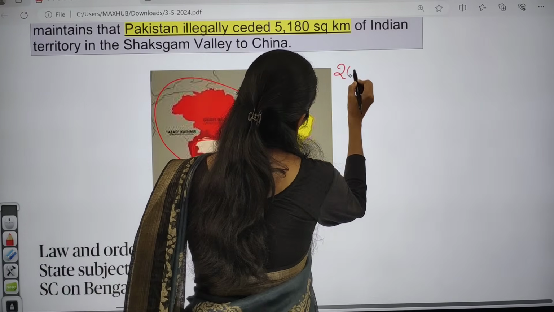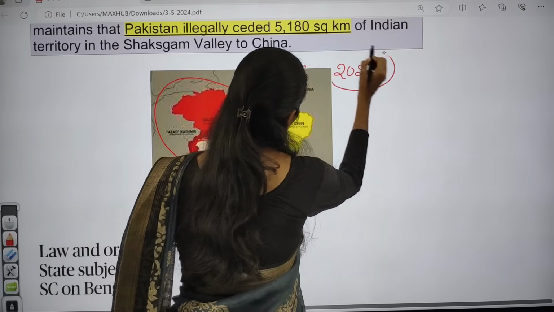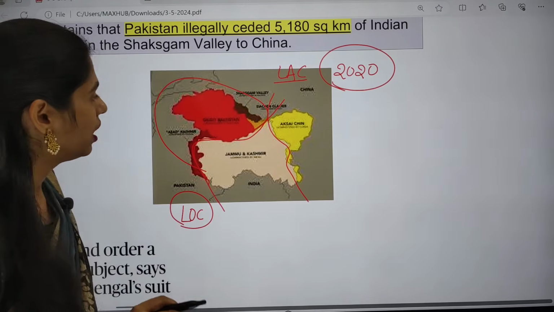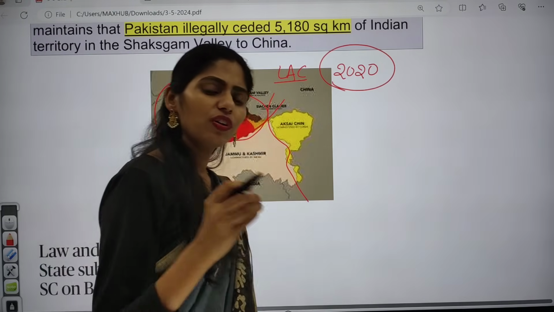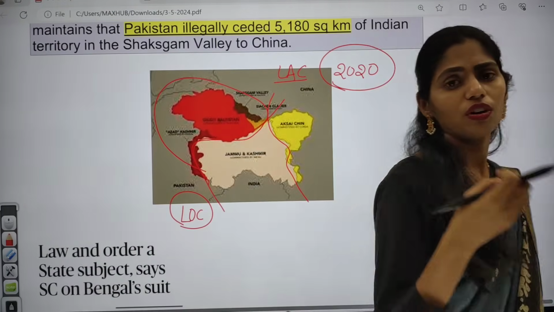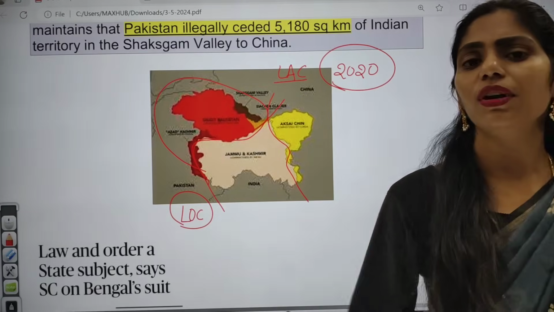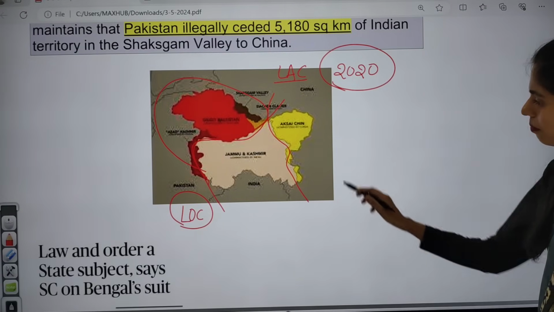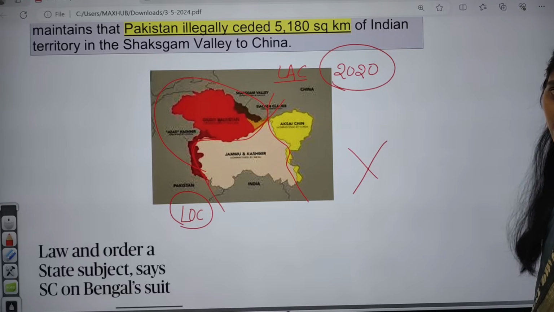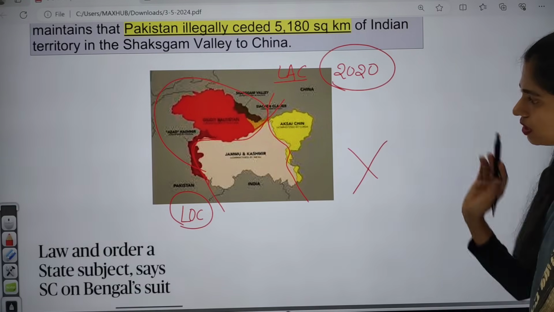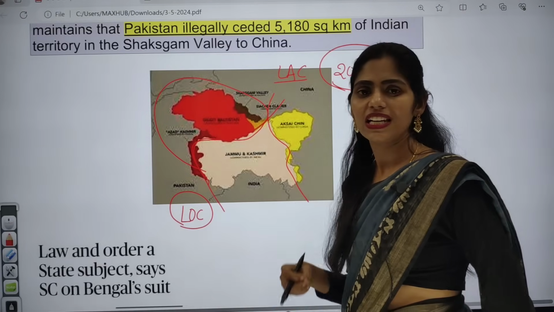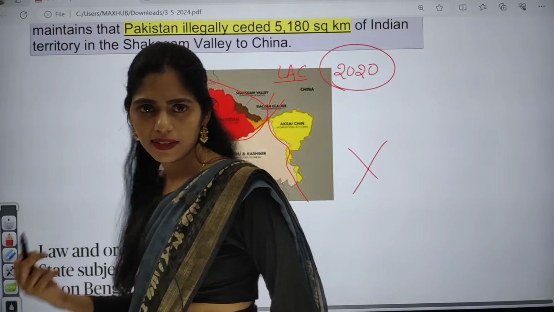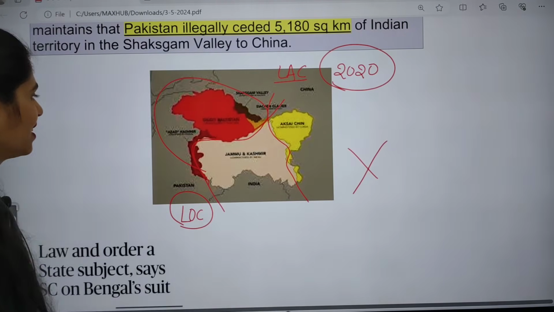And from April and May 2020 onwards, we are seeing a standoff between India and China. Even though we went for a number of rounds of talks between high-level commanders, army level, there is no status quo which is seen in this region, especially in some areas like Depsang Plains, Demchok Valley, Patrolling Point 15, like that. Okay, clear?